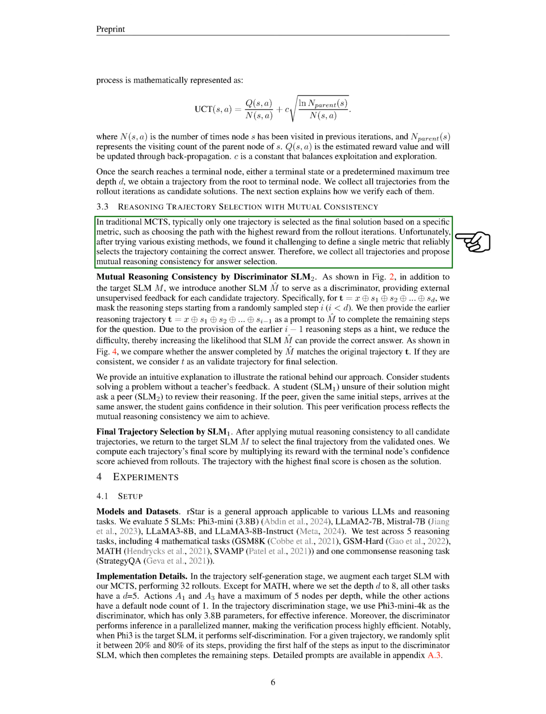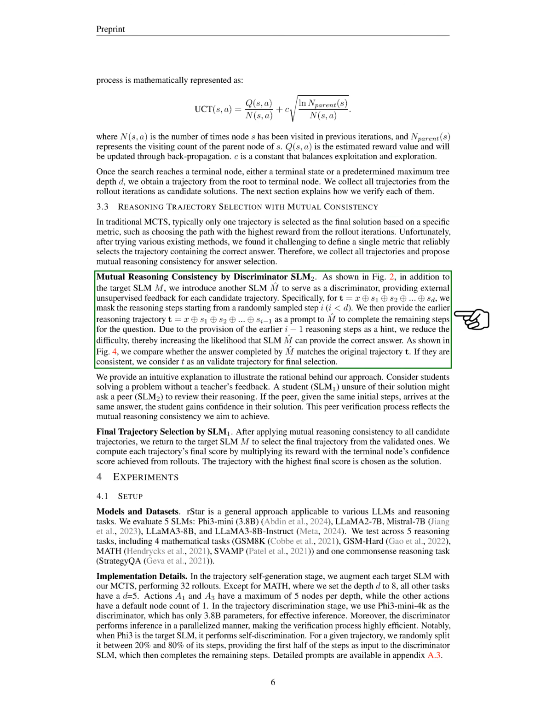Instead, we gather all trajectories and introduce the concept of mutual reasoning consistency for answer selection. To implement this, we add a second model, which we call the discriminator, alongside our target model. This discriminator provides unsupervised feedback for each candidate trajectory. For a given trajectory, we mask some reasoning steps starting from a randomly chosen point. We then use the earlier steps as a prompt for the discriminator to complete the reasoning.